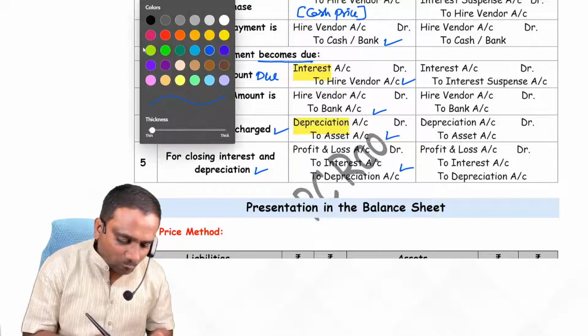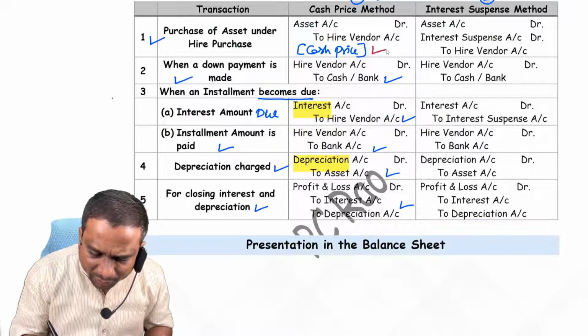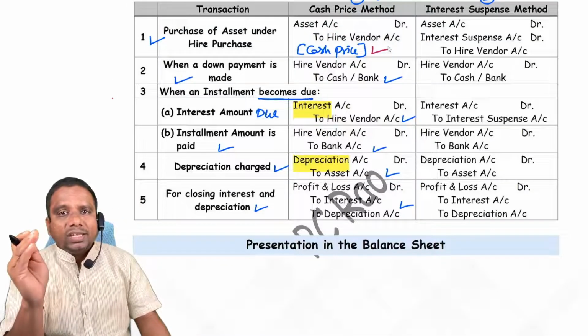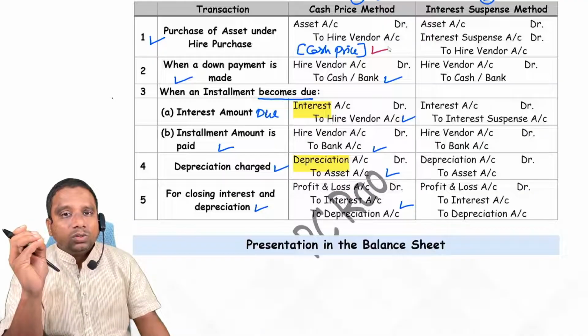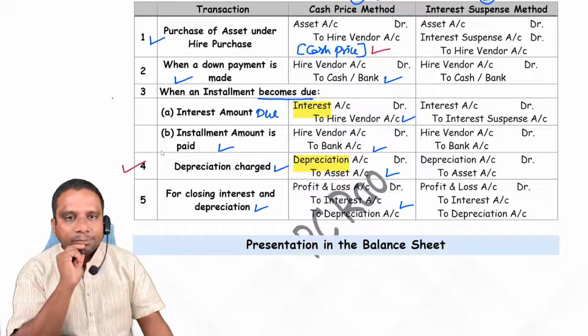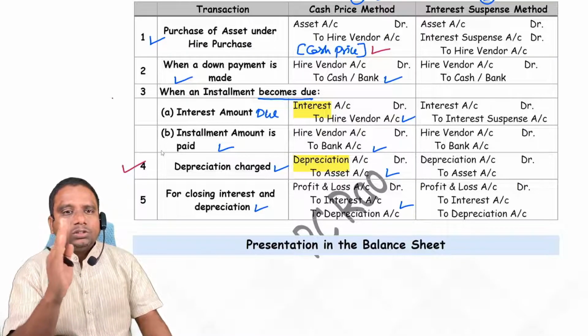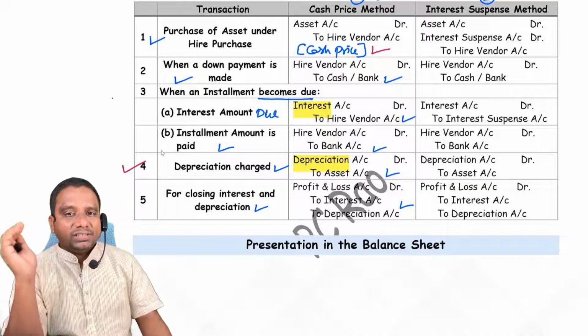Here the biggest problem comes. Once you know the hire purchase cash price, then we can record the first entry. Next one, fourth entry, depreciation. If you don't know cash price, first of all you need to calculate. Now the question comes, how to calculate cash price?